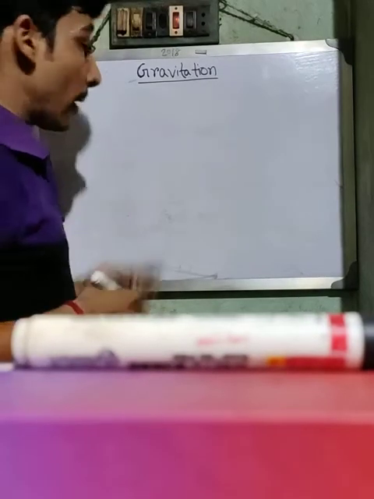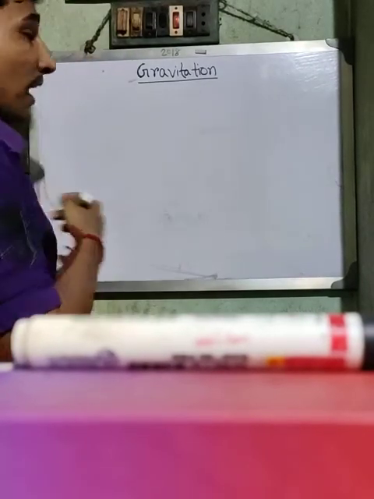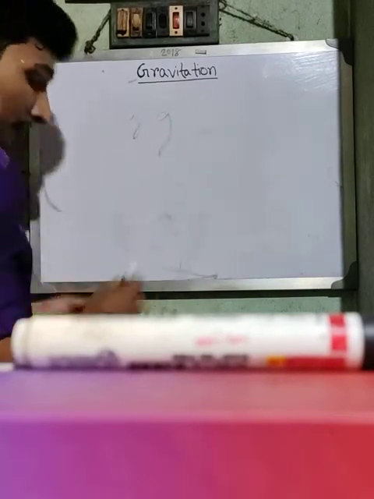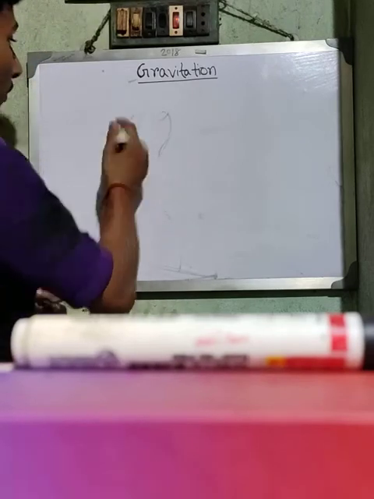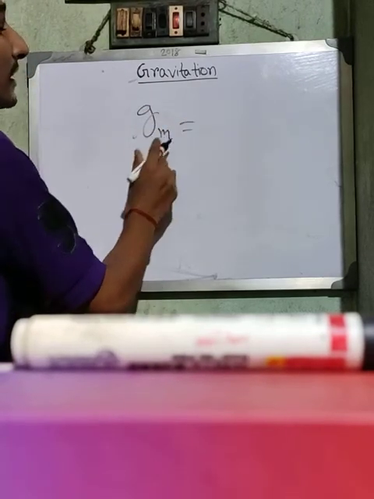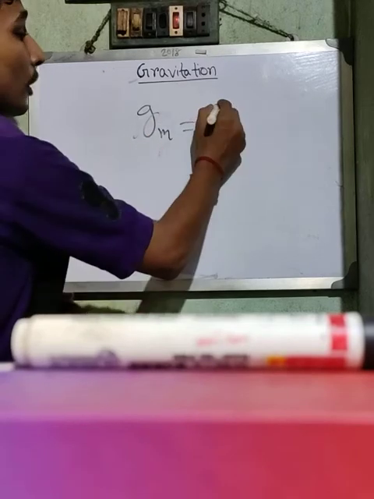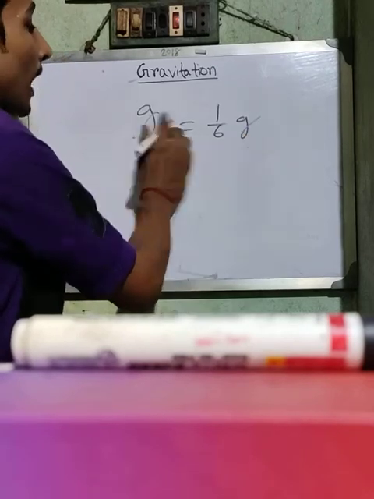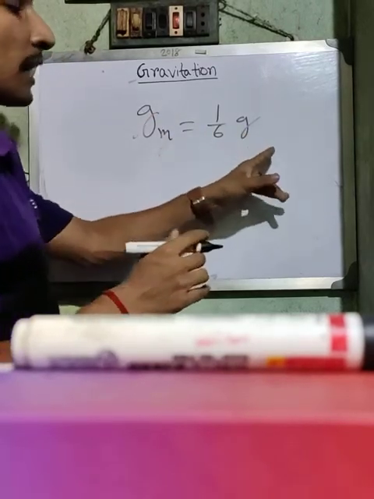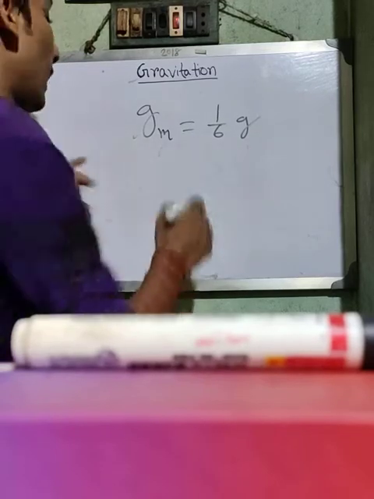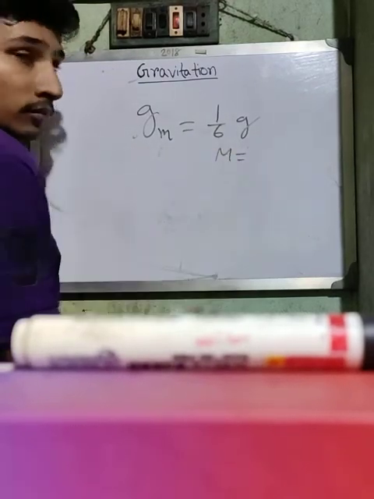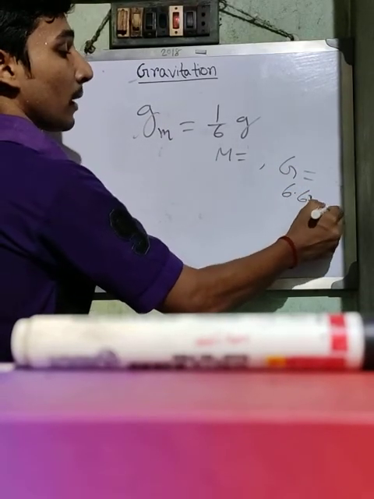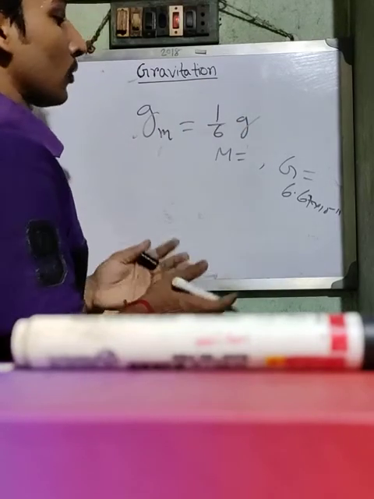And so on the moon, if you have seen, put the value of the mass of the moon. The gravitational acceleration of the moon, I mean g_m, is equal to 1/6 of the gravitational acceleration of the earth. This is the gravitational acceleration of the earth, g, and the gravitational acceleration of the moon is 1/6 of that of the earth. And if you put the value of the mass of the moon, and G is the constant, 6.67 times 10 to the power minus 11 newton meter square per kg square.